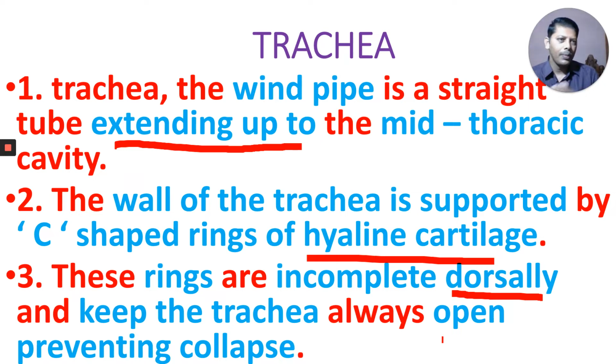Okay, how is it kept open? Because the wall of the trachea is supported by C-shaped rings, and these rings are incomplete on which side? Back, that means dorsal side. And what do they do? They keep the trachea always open, and they prevent the collapse of the trachea.